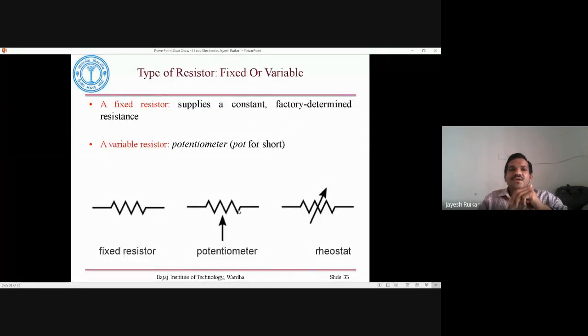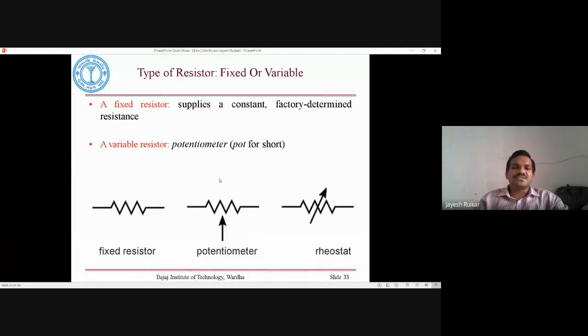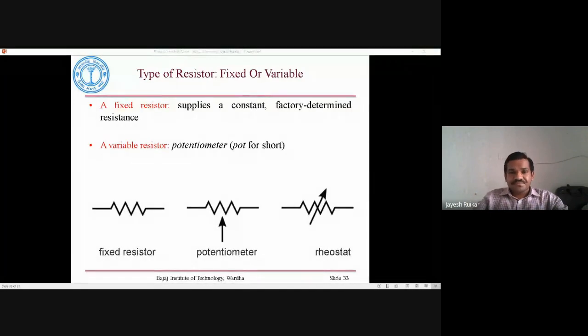Now we need to see what types of resistors we have. We have fixed type resistors and variable type resistors, and both are used in electronic circuits. What is a fixed type of resistor? A fixed resistor supplies a constant, factory-determined resistance. It is the resistance given by the manufacturer, and it uses that particular fixed value.